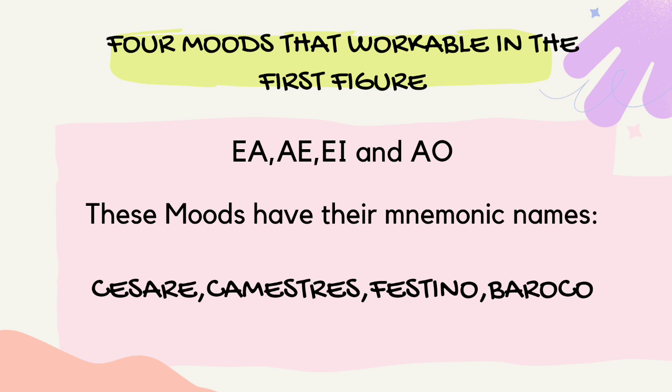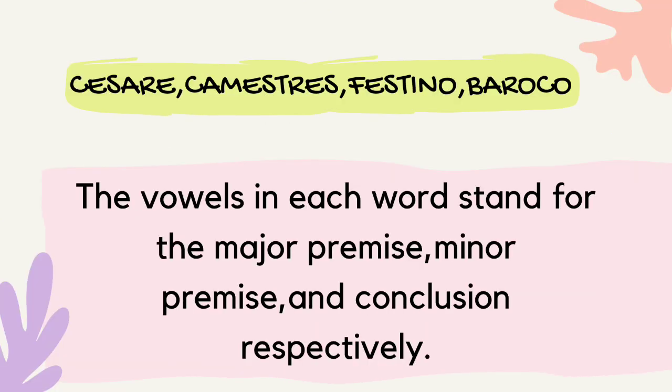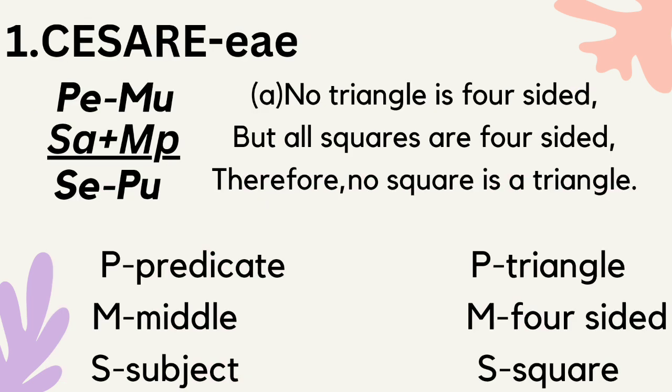Second figures. First modes that's workable in the first figures: E-A-E, A-E-E, E-I-O, and A-O-O. These modes have their mnemonic names: Cesare, Camestres, Festino, Baroco. The vowels in each word stand for the major premise, minor premise, and conclusion respectively. Cesare: P-E-A equals M-U, S-A plus M-P, S-E equals P-U. So, P is predicate, M is middle, S is subject.